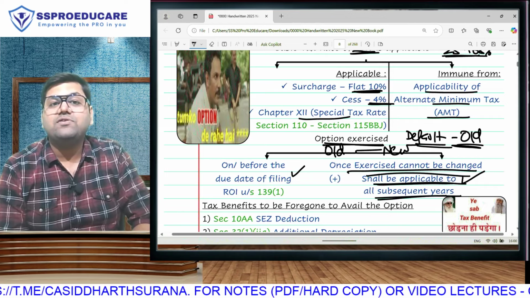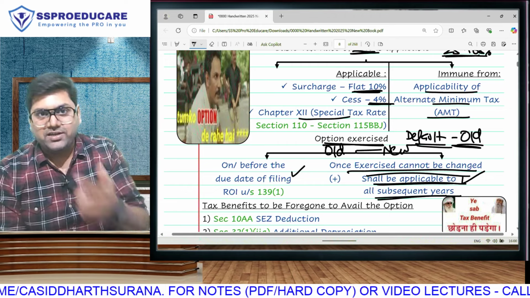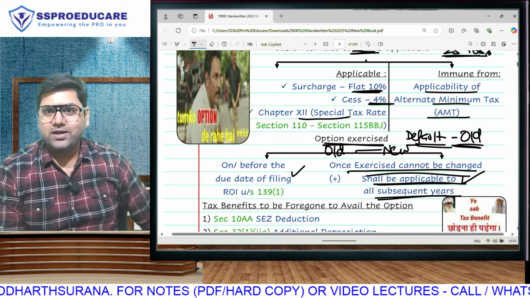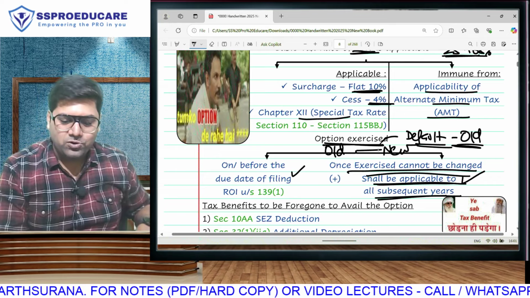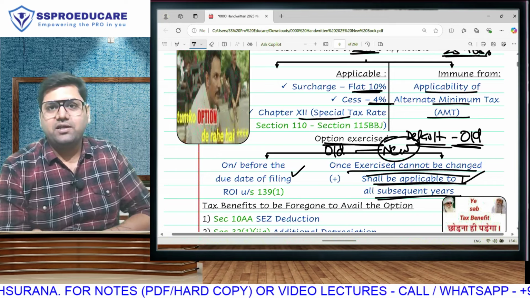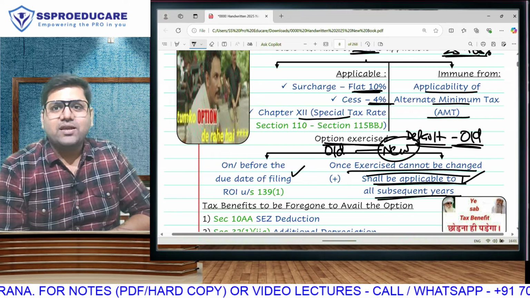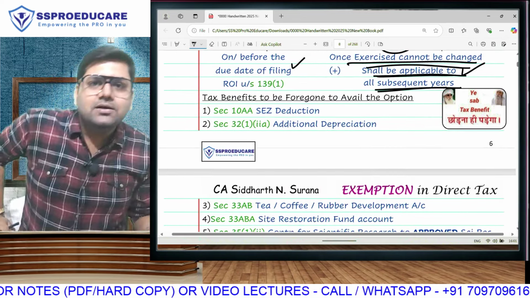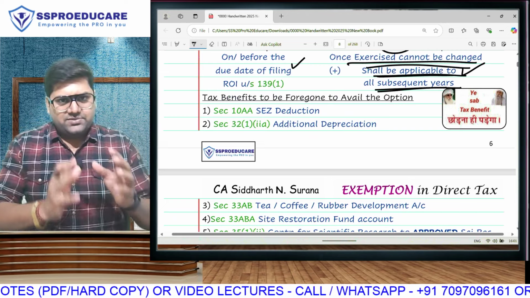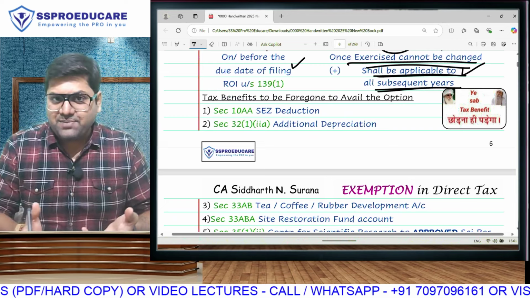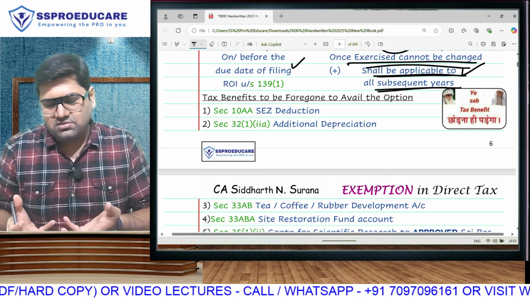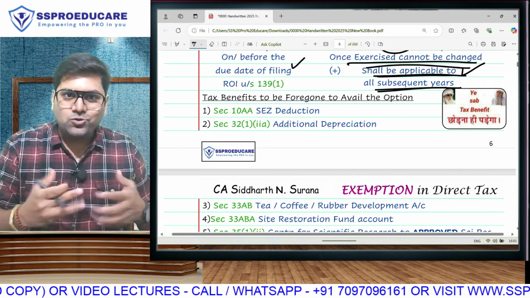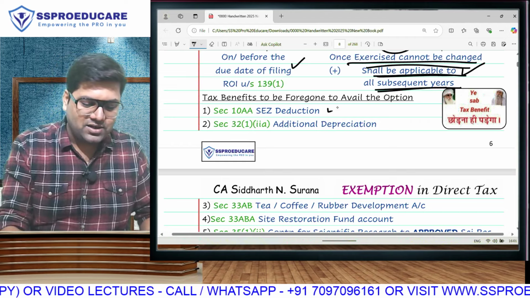What was the rule in individual? Non-PGBP change every year, and PGBP you can come back once to new, but you can't go again. But here, once you go from old to new, you will always forever stay in new regime. You can never come back to the old regime. Tax benefits to be foregone majorly are same only as 115 BAC, but some of them which were applicable to individuals, leave travel allowance or house rent allowance, can't come in cooperative society. So you just remove that part. So you'll get all the other as same.